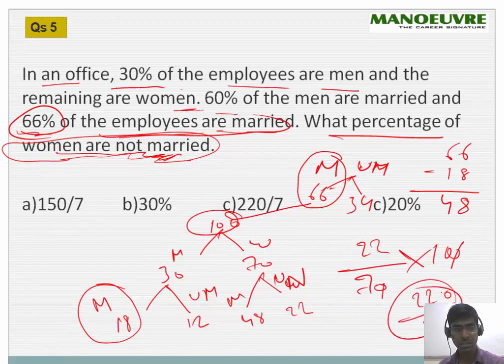Or if you reduce this, yeah, you cannot reduce this. So this is the answer, option C is the correct one. Okay, great.